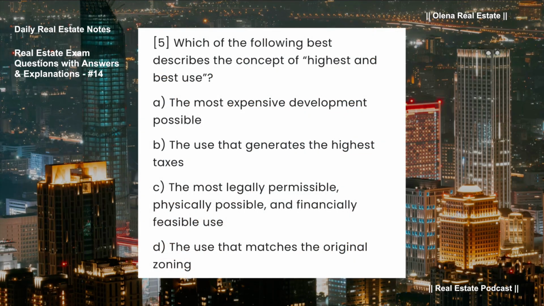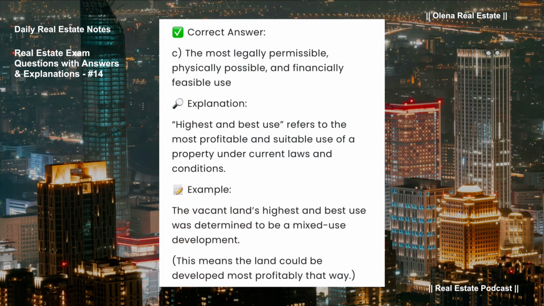Which of the following best describes the concept of highest and best use? A. The most expensive development possible. B. The use that generates the highest taxes. C. The most legally permissible, physically possible, and financially feasible use. D. The use that matches the original zoning. Correct answer, C. The most legally permissible, physically possible, and financially feasible use.